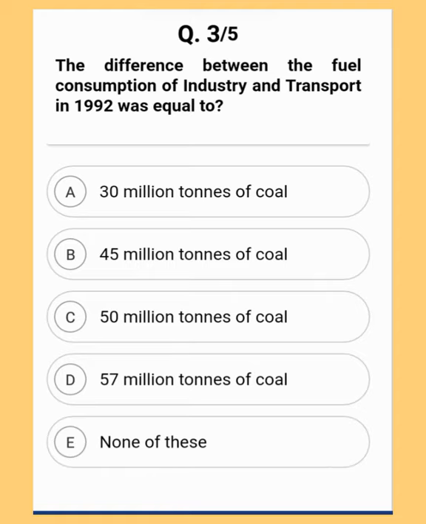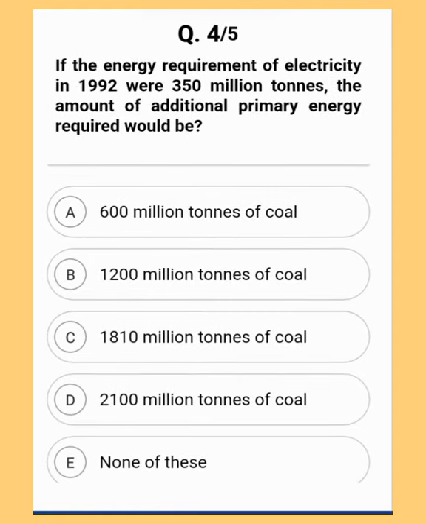Moving to the next question. If the energy requirement of electricity in 1992 were 350 million tons, the amount of additional primary energy required would be: A 600 million tons of coal, B 1200 million tons of coal, C 1810 million tons of coal, D 2100 million tons of coal, or E none of this. Again, I request all of you to pause the video and try to solve this.